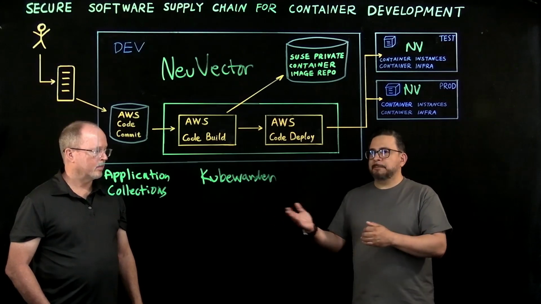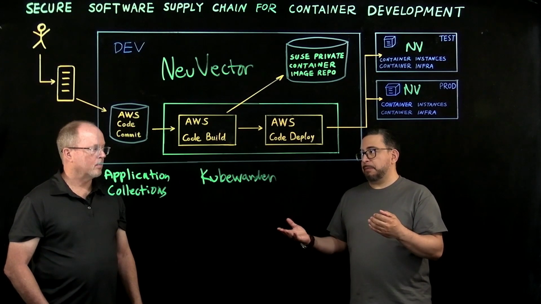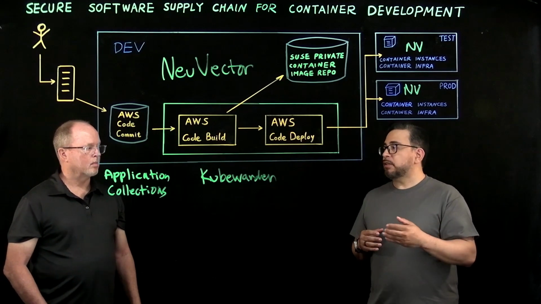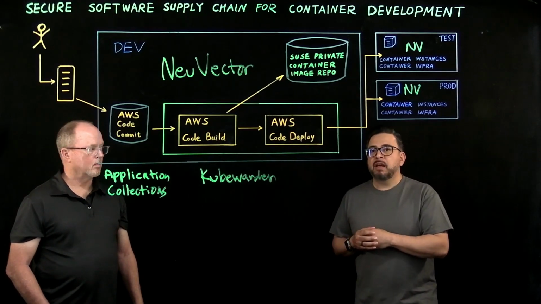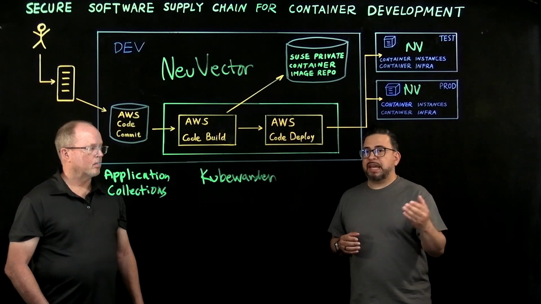All right, thanks, Ted. I know we've only covered a small portion of the NeuVector and Rancher Prime capabilities. For more information, please visit the SUSE documentation link that we'll show at the end of this video. Additionally, both Rancher Prime and NeuVector Prime are available in the AWS Marketplace.